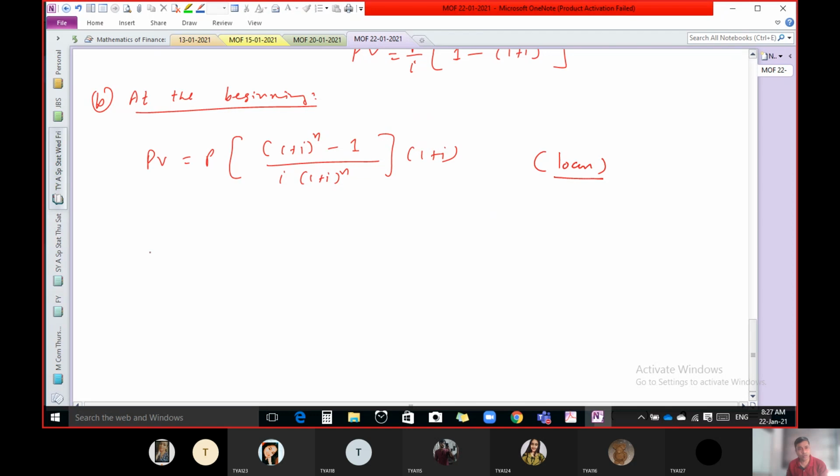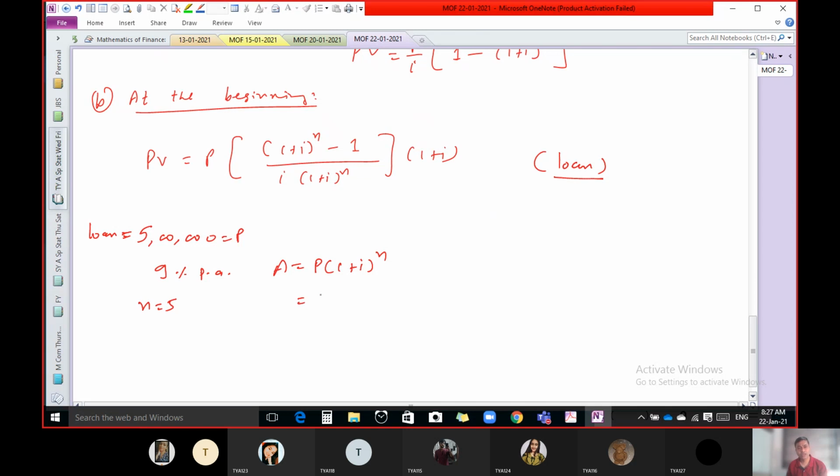Like if we take a loan of 5 lakh rupees, this is my loan amount, and if the interest rate is, let us say, 9% per annum, this is my interest rate, and I have to pay this amount in 5 years, but not after the end of 5 years. Listen, if you want to find out what amount we have to pay, you use this formula, because this is your loan amount, that is nothing but your present value here. Why?